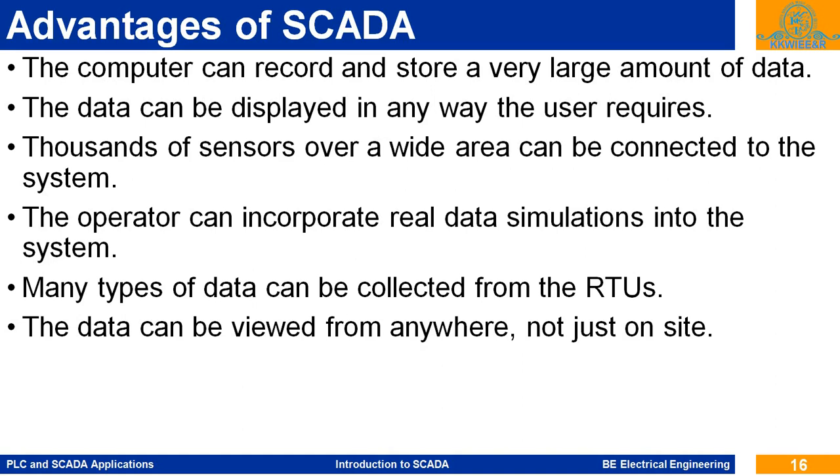This data can be used if any events happen, like any abnormal condition occurs. To identify it, we require data, and this data is displayed in terms of graphs, in terms of bar charts, and in table format for statistical analysis. So this data can be displayed in any way required by the user.